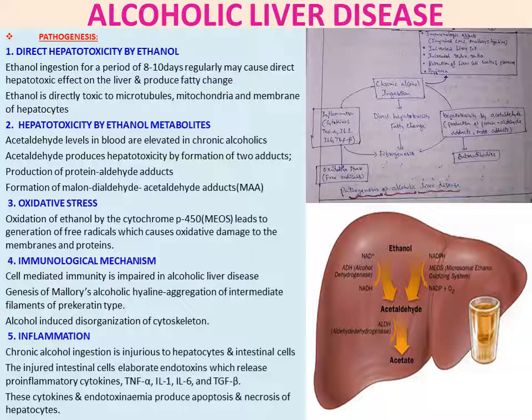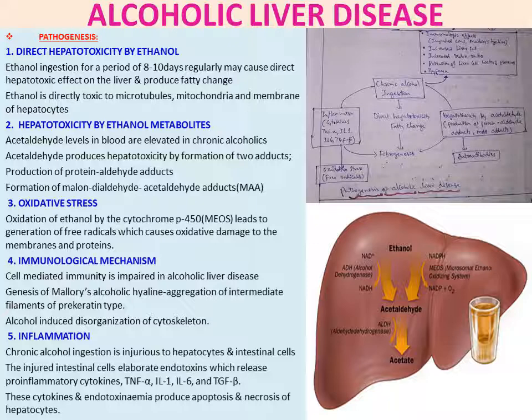So pre-keratin type filament aggregates will be formed, whose composition is Mallory's alcoholic hyaline. Then next point, alcohol induced disorganization of cytoskeleton. So cytoskeleton is disorganized.